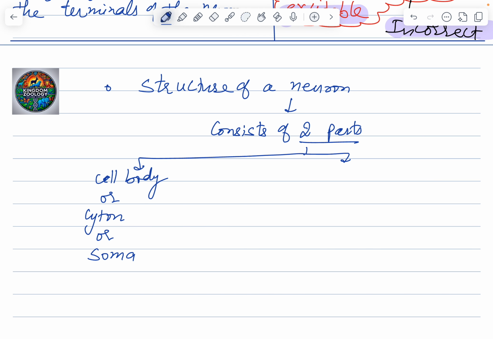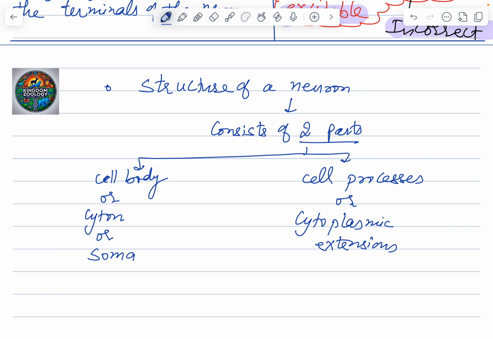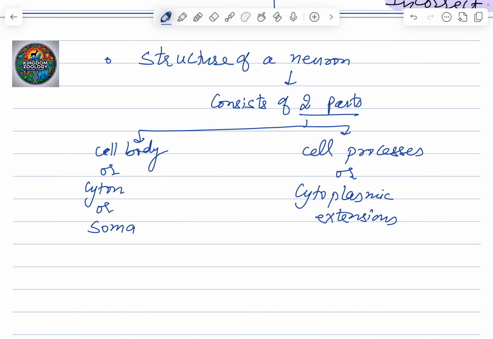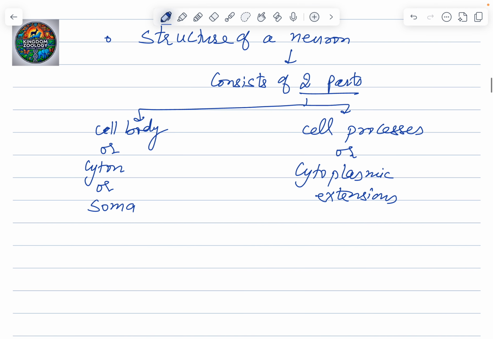And arising from this cell body will be certain projections called cell processes or cytoplasmic extensions. Okay, cell body and cytoplasmic extensions.